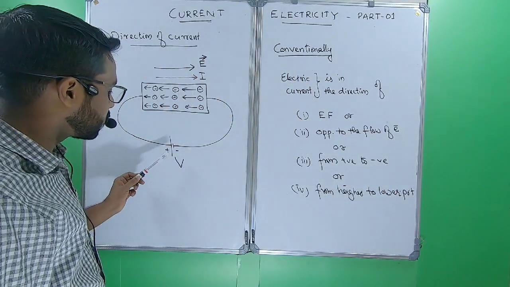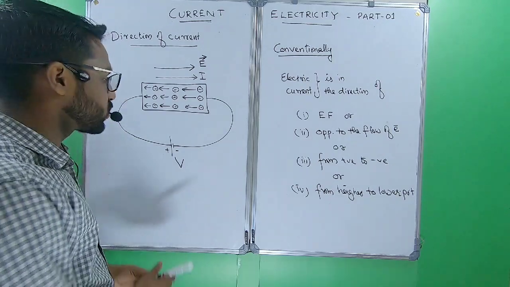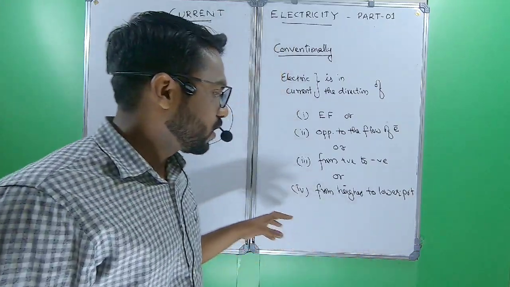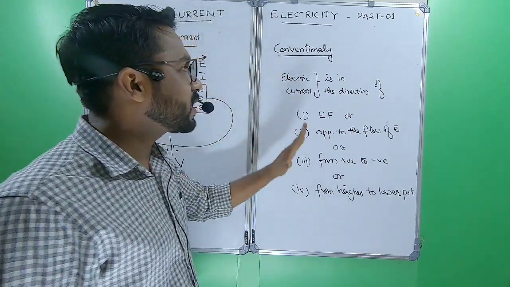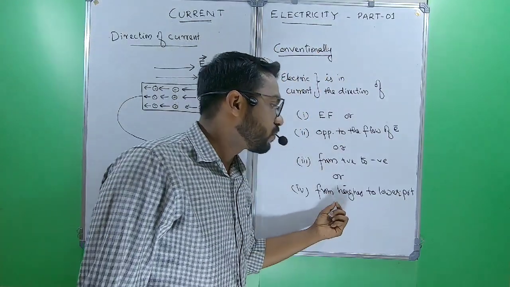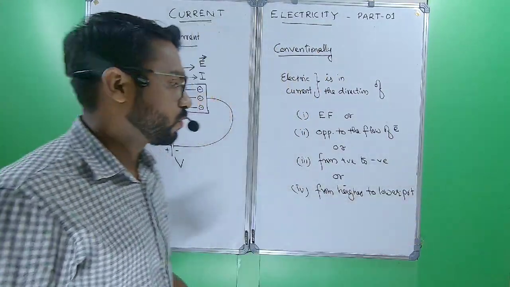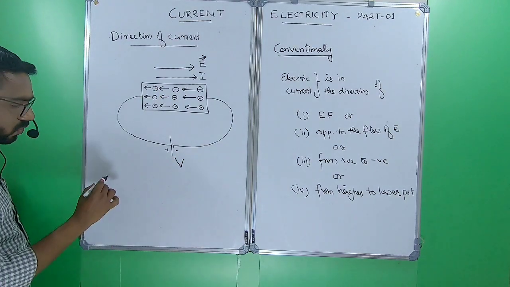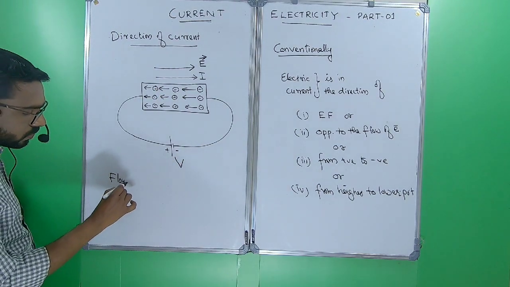So the positive terminal is taken as higher potential and the negative terminal is taken as lower potential. Conventionally, direction of current is taken from higher potential to lower potential. Then what is the direction of flow of electrons?